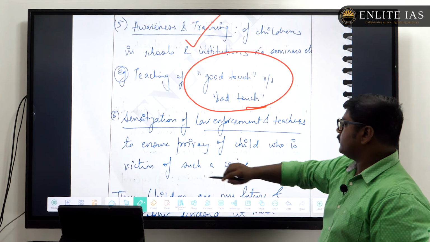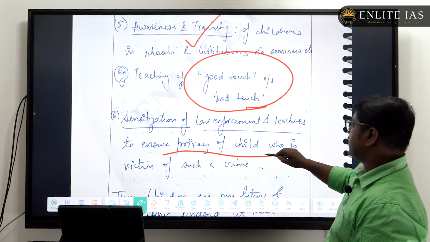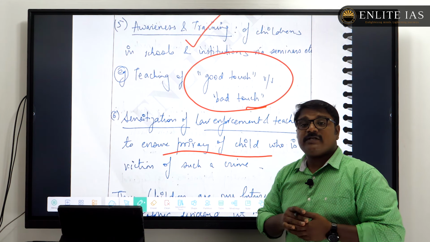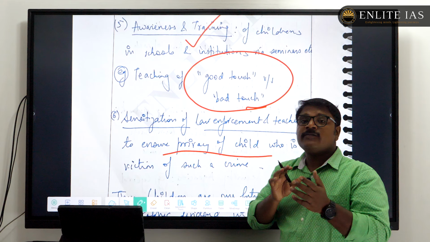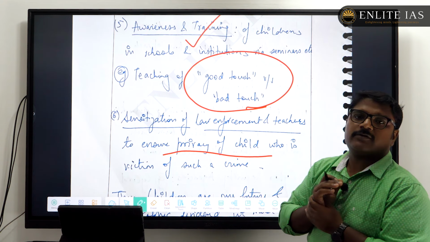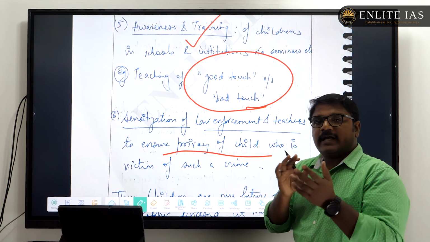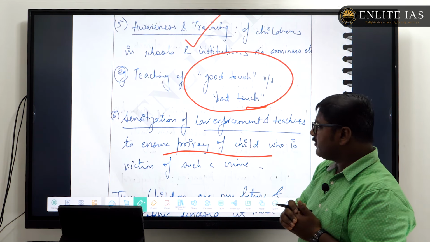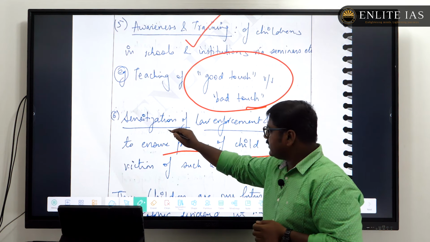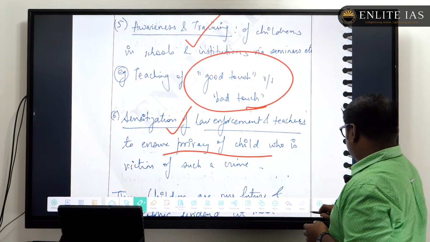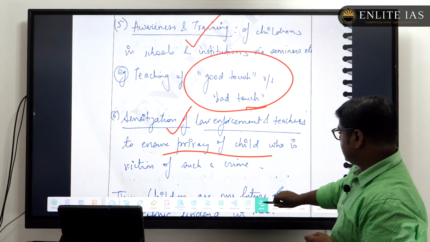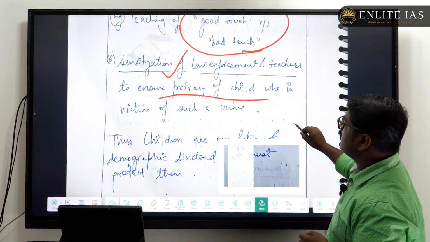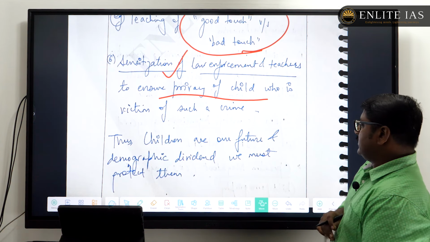This is also to ensure the privacy of the child who is a victim. We have ample mechanisms, and those mechanisms need to be sensitized, so that they respect the privacy of the victim, that is, the children. Such things have to be kept in mind, and that's a correct point here. Hence we can say that he was able to bring the major points in a prioritized manner.